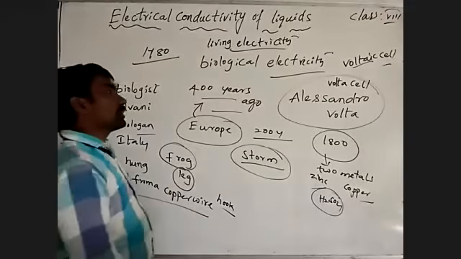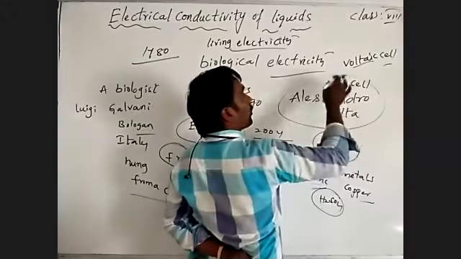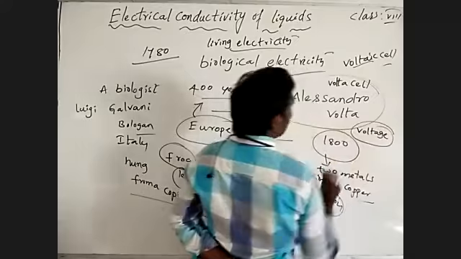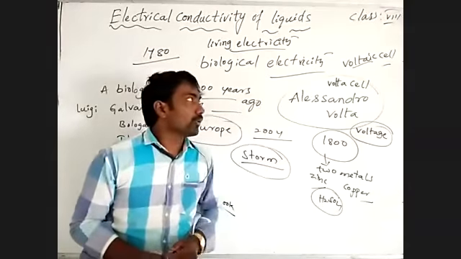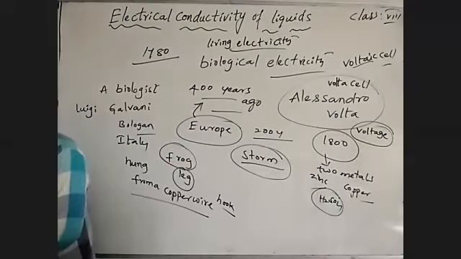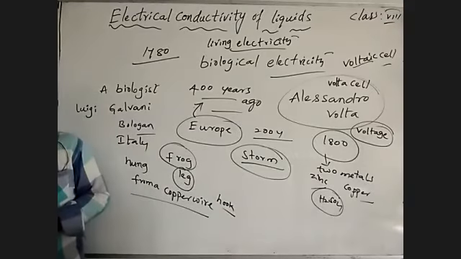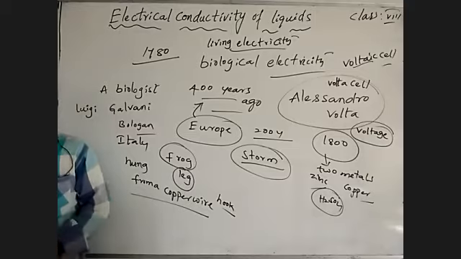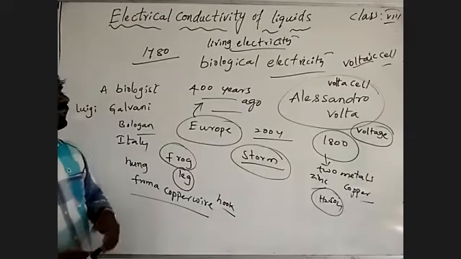In his honor, to measure how much energy is produced by the cell, it is measured by voltage. We gave the unit, the voltage, in his honor to measure the energy produced by a cell. By this process, it gave innovation to prepare a cell to produce electrical energy from chemical energy.